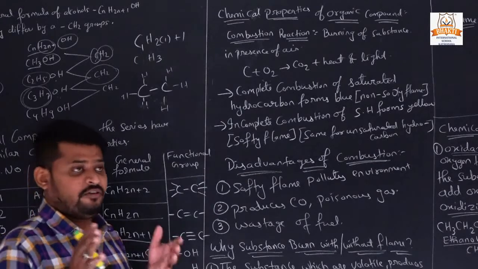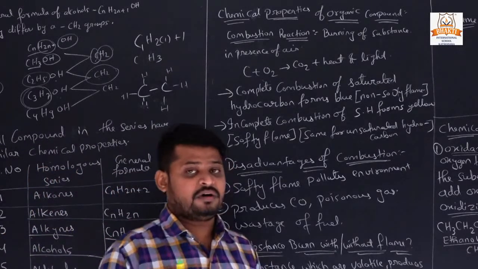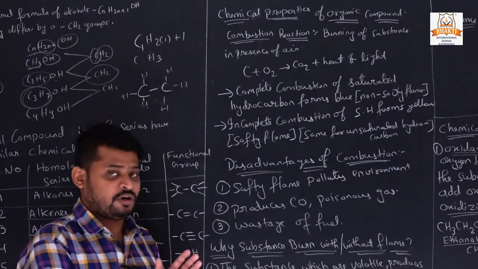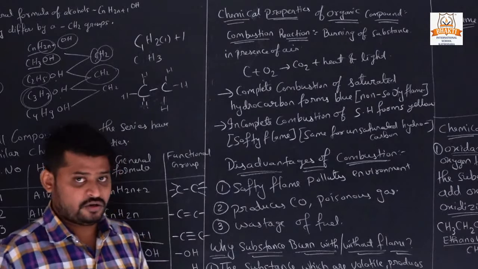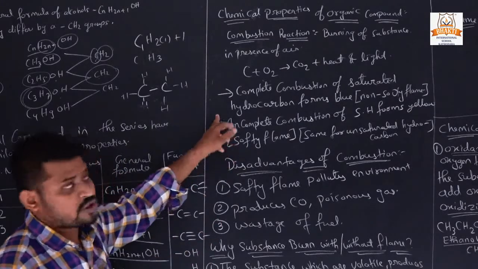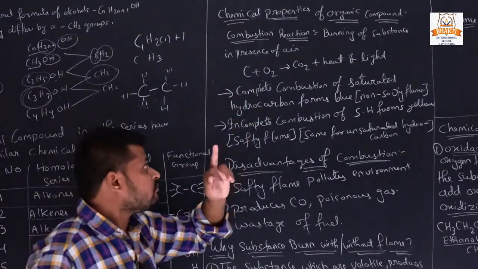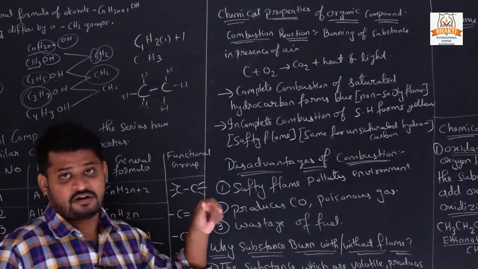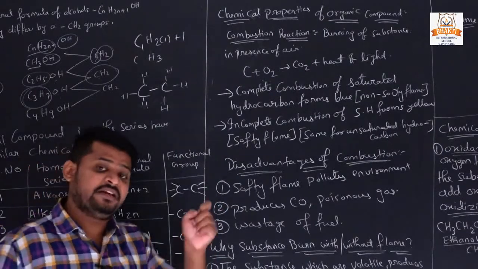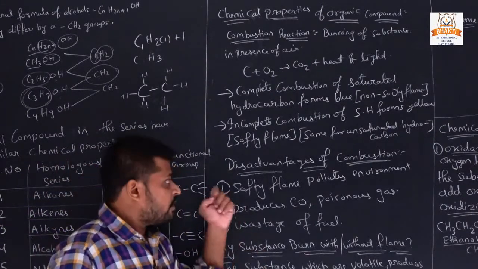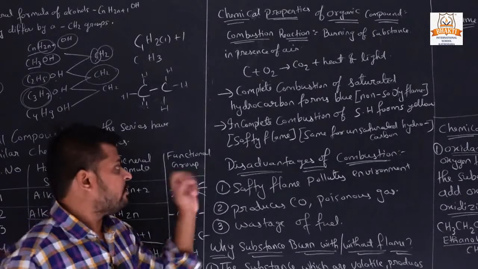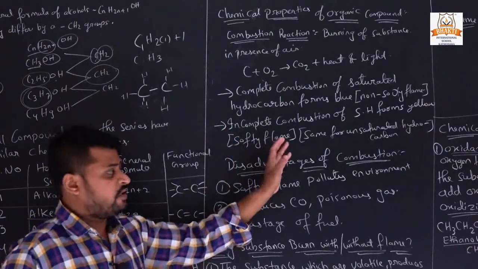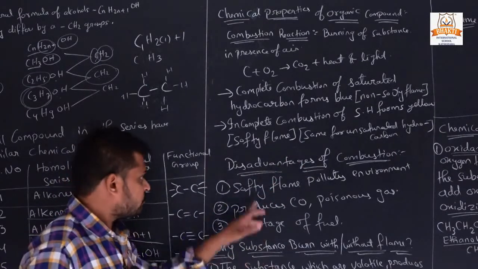We all know that when a candle is burning, there are two colors of flame. One is blue, and the other is yellow-orange, right? Where complete combustion of saturated hydrocarbons happens, it gives us a blue flame. If it is incomplete, then it will give us a yellow flame. It is the same for unsaturated hydrocarbons also.